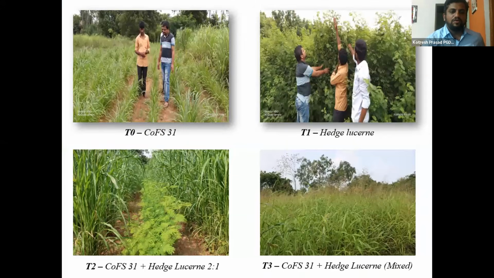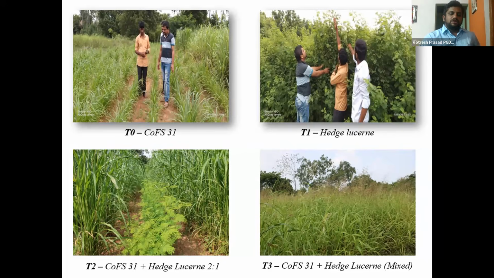You can see here different plots where we tested only a single crop of COFS, a single crop of Hedgelucan, and we tested a 2:1 ratio, that is COFS 3 to 1 Hedgelucan, and also mixed cultivation of COFS and Hedgelucan. Here, once the farmer or labourer goes for harvesting, he can harvest a bundle of fodder. He will have both the cereal and leguminous fodder, which can be directly fed to the animals after chopping.